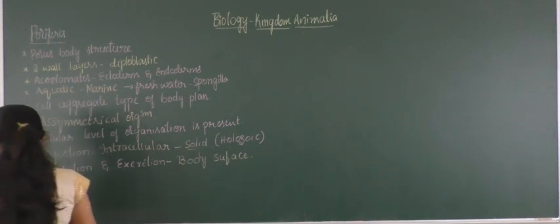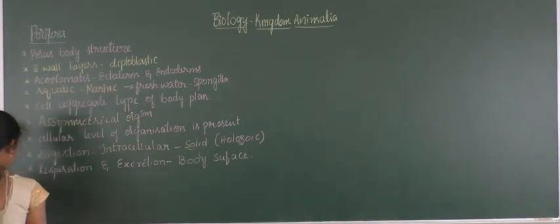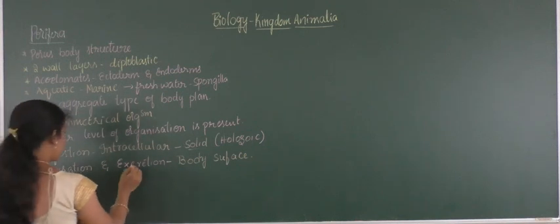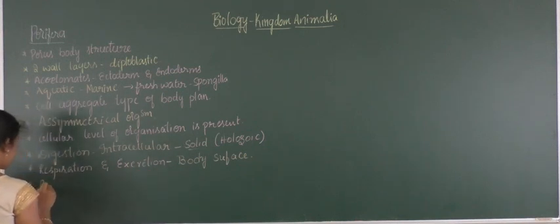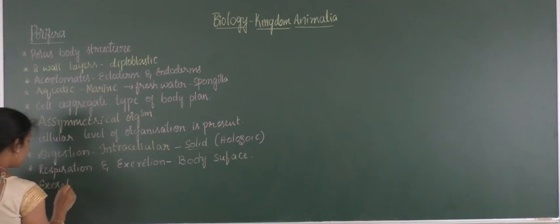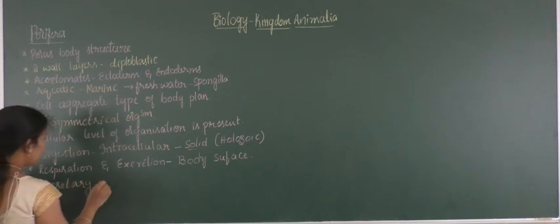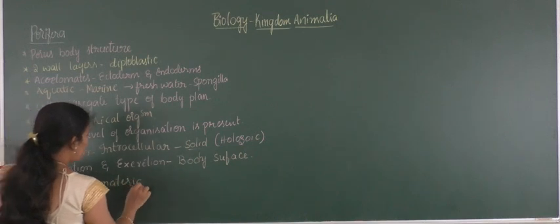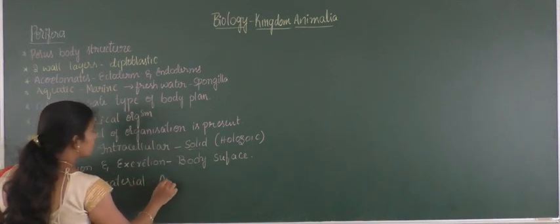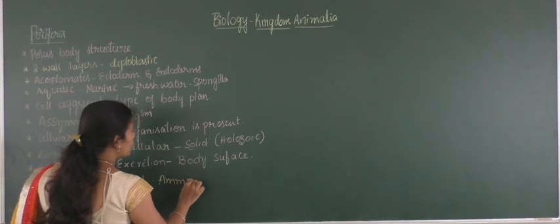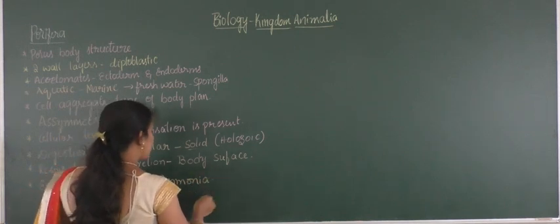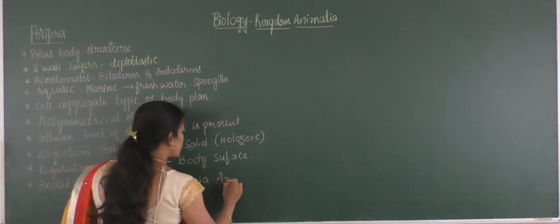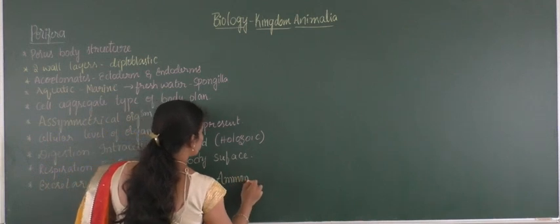Here we talk about the excretion process. The major excretory material will be the more toxic ammonia. So that's why these organisms are called ammonotelic.